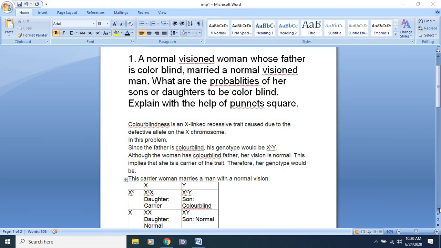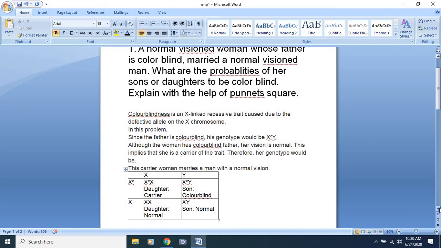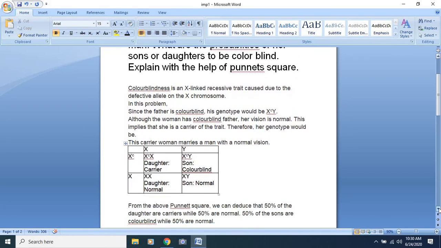So the answer here is as follows: from the above Punnett square we can conclude that 50% of the daughters are carriers while 50% are normal. Here you can see half of the daughters are normal, half are carriers, and 50% of the sons are colorblind, while 50% are normal.